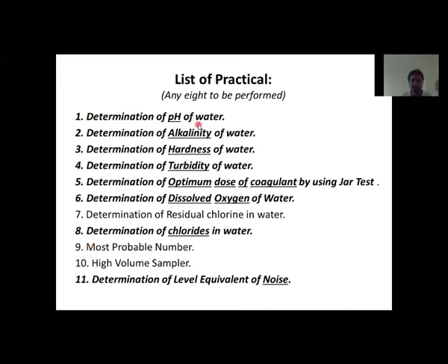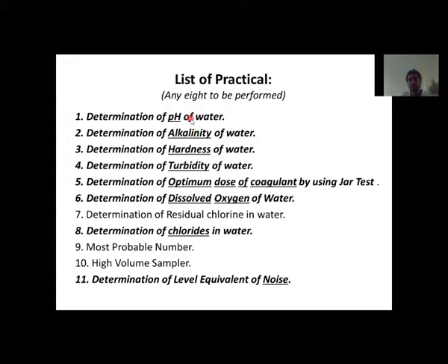So the first one is the determination of pH of water. Now you already know what the pH of water is. This practical we are going to perform today itself. Next is the determination of alkalinity of water. Now the question arises, whenever we talk about pH, the pH of water is either acidic or basic. What do we call basic water? We also call it alkaline water.